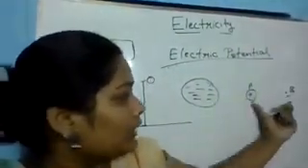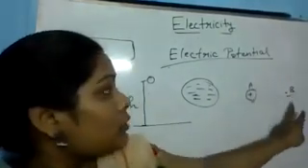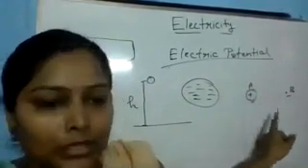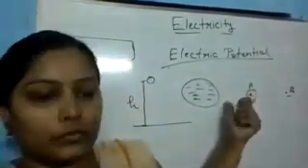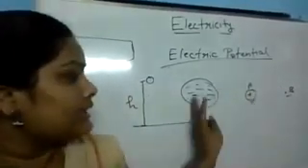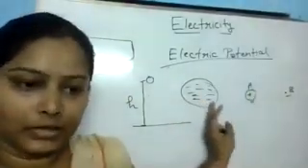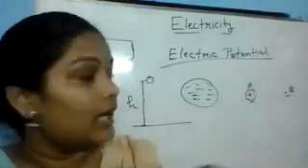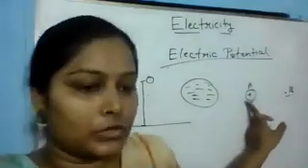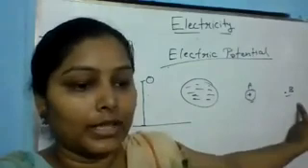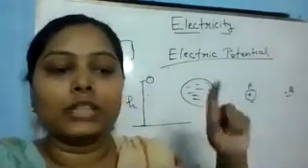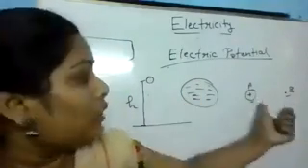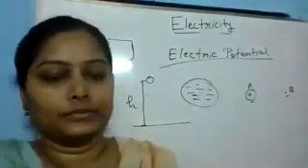Now this work done is stored as an electric potential in this body, because here I am doing work against this electrostatic force. Generally by nature, this charge gets attracted by this body, and here we feel a force which is called electrostatic force. And now I want to move this positive charge from this point to this point. That means I am doing work against the electrostatic force. So that work is stored as electric potential. Is this clear?